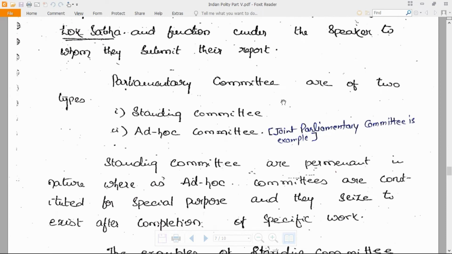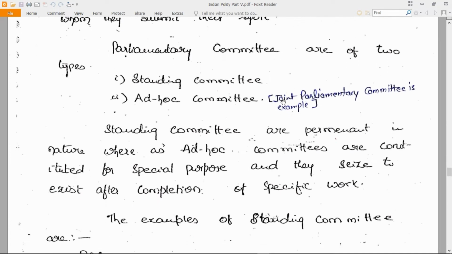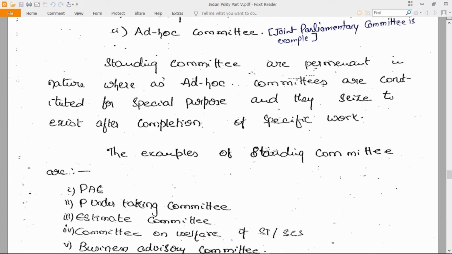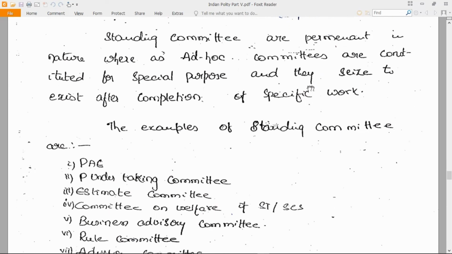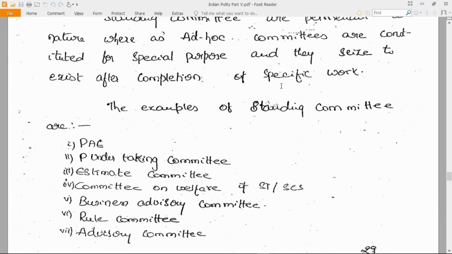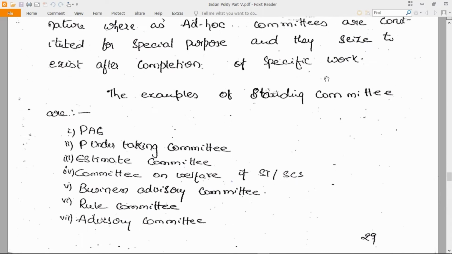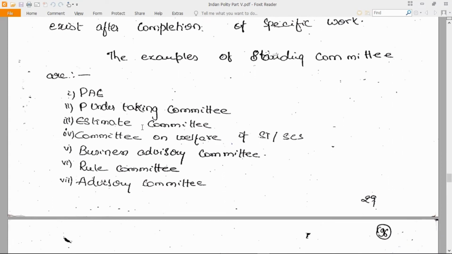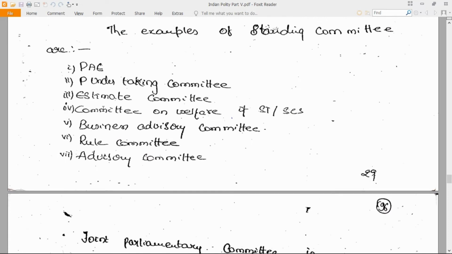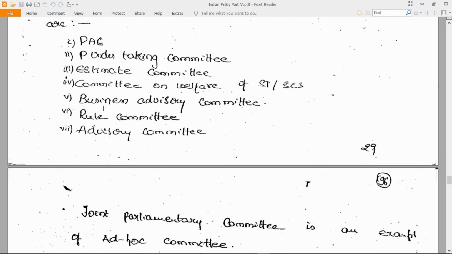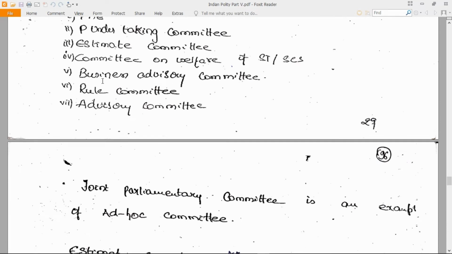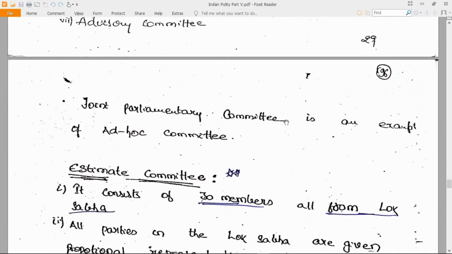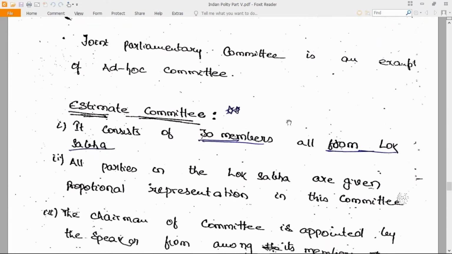their report. Parliamentary committees are of two types: standing committees and ad hoc committees, of which the Joint Parliamentary Committee is one example. Standing committees are permanent in nature, whereas ad hoc committees are constituted for a special purpose and they cease to exist after the completion of the specific work. Examples of standing committees are the PAC, the Committee on Public Undertakings, the Estimates Committee, the Committee on the Welfare of Scheduled Castes and Scheduled Tribes, the Business Advisory Committee, the Rules Committee and the Advisory Committee. The Joint Parliamentary Committee is an ad hoc committee.